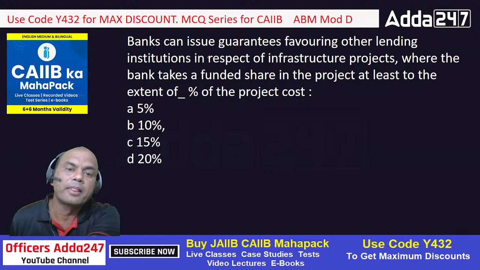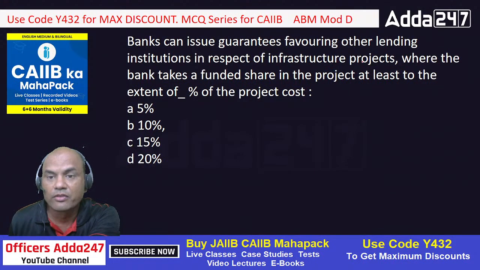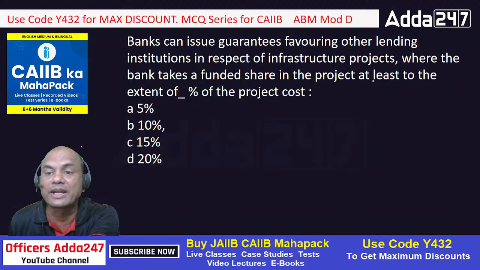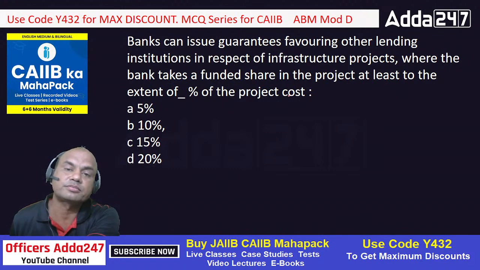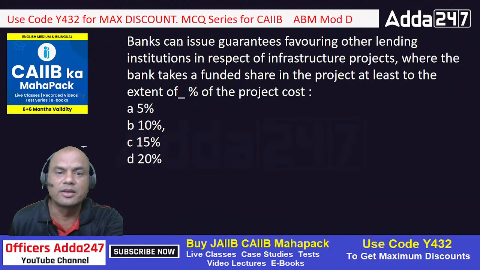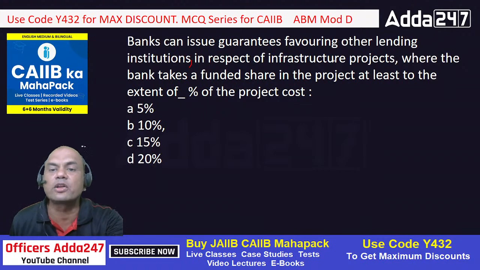Okay, banks can issue guarantees favoring other lending institutions in respect of infra projects where the bank takes a funded share in the project at least to the extent of -% of the cost. What do you mean by all these things? Such a difficult big line, right? So let's break this. Bank can issue guarantees favoring other lending institutions. This is first part. So bank can issue guarantees favoring other lending institutions in respect of infra projects.